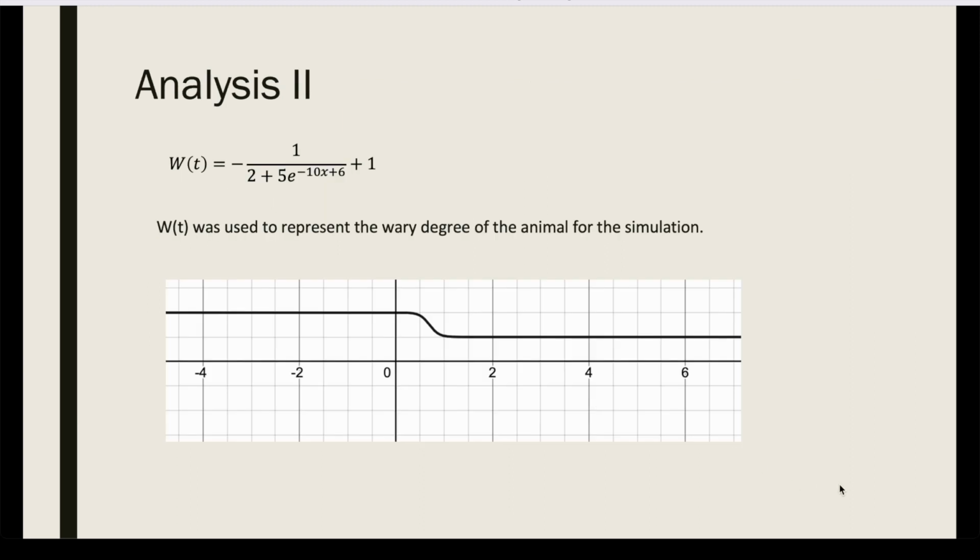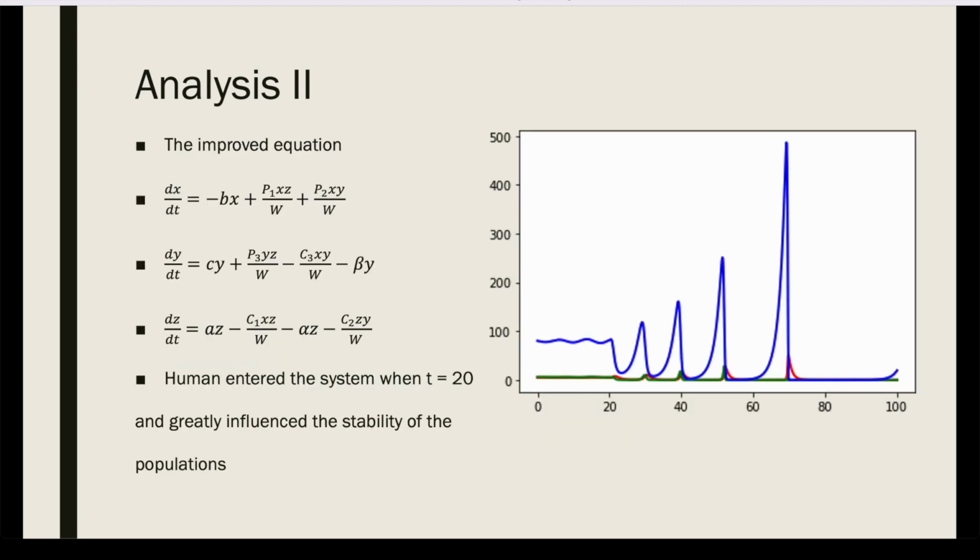And we use the values for WT such that the range of WT is between 1.5, and we use NumPy to simulate the human influence in the system by substituting the W parameter into the predator-prey equation from the previous model.